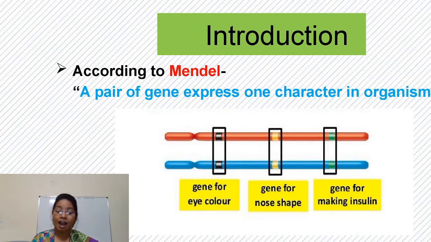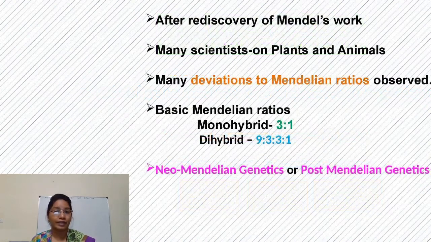But friends, after the rediscovery of Mendel's work, many scientists worked on plants and animals, performed different experiments, and got deviations from the Mendelian ratio. As we know, the basic Mendelian ratios are the monohybrid ratio 3 is to 1 and the dihybrid ratio 9 is to 3 is to 3 is to 1.